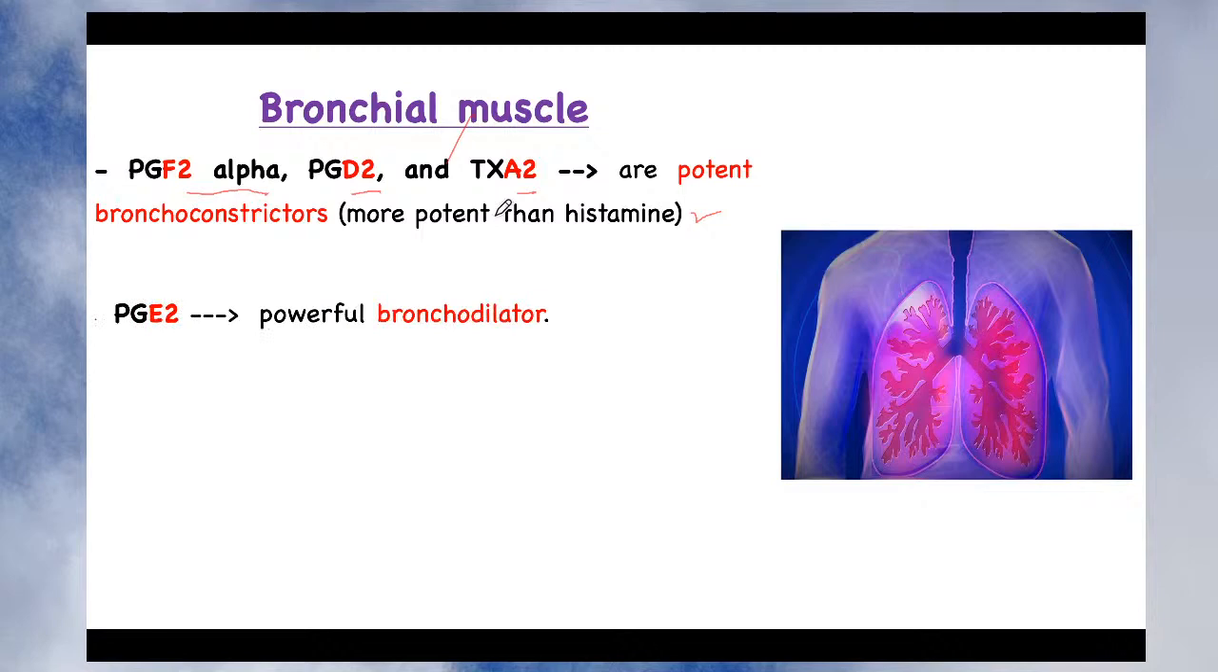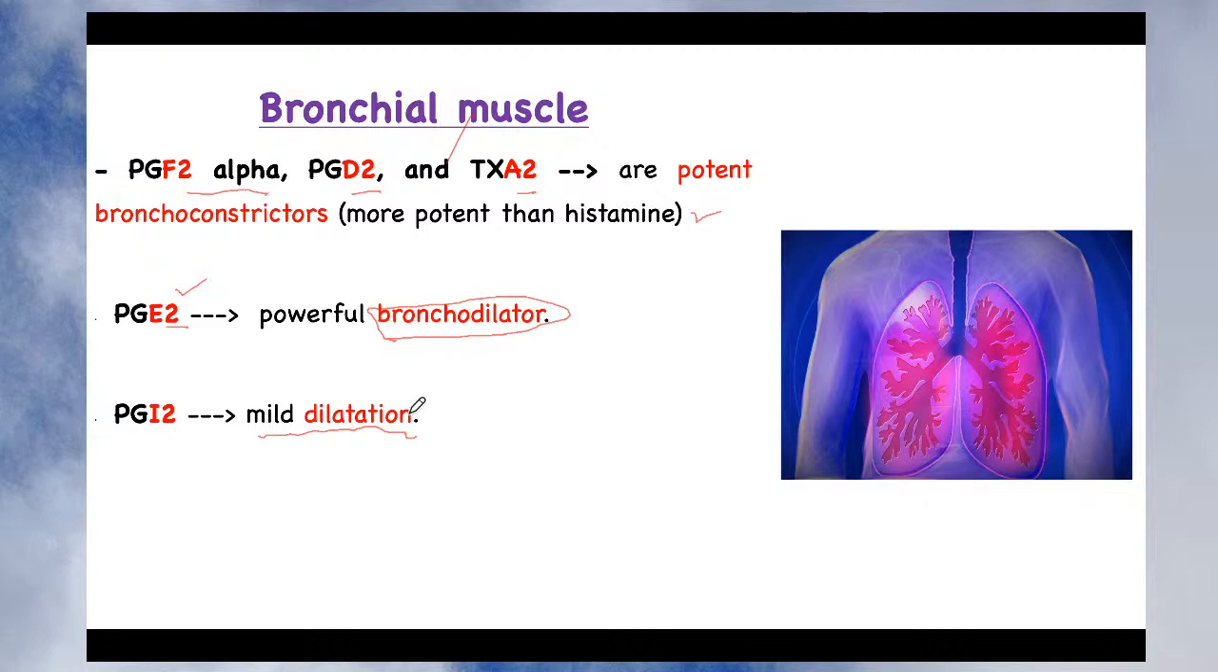Whereas prostaglandin E2 is a powerful bronchodilator. Now just look, all four are prostaglandins. But prostaglandin F2, D2 and A2 are potent bronchoconstrictors, whereas prostaglandin E2 is a powerful bronchodilator. Likewise, prostaglandin I2 is also a bronchodilator, but it produces a mild bronchodilatory action, isn't it? So whenever you come across a pharmacological action where any drug or autacoid or any biological compound produces bronchoconstriction or bronchodilation, then you must also study those compounds with reference to asthma, isn't it?